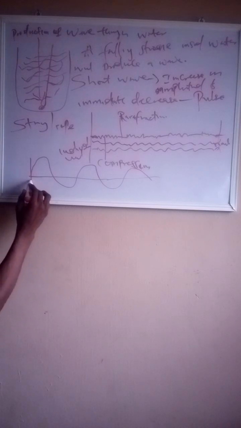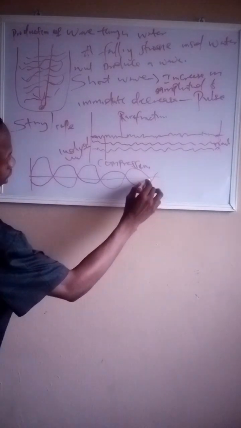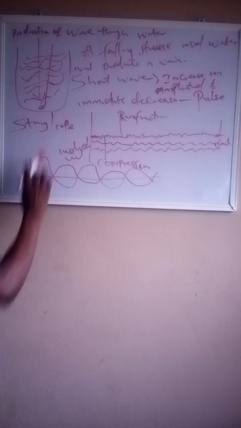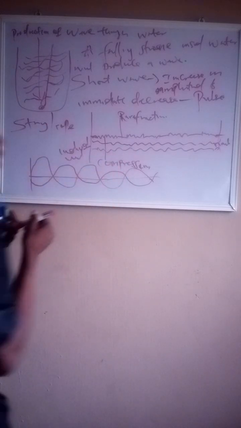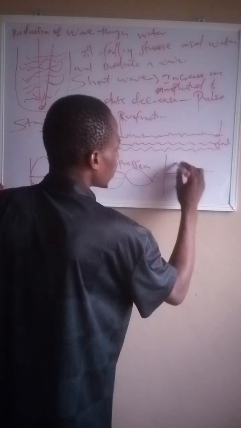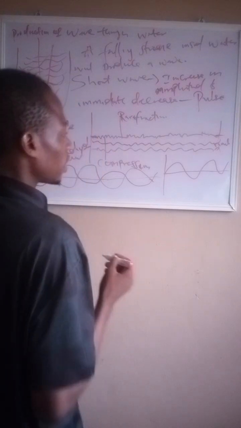It can also be produced like this, even though this is a sinusoidal wave. But let's use the first example.